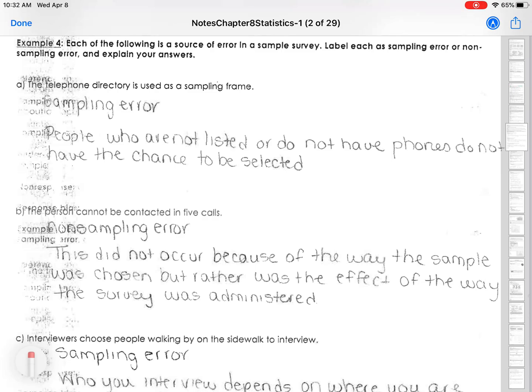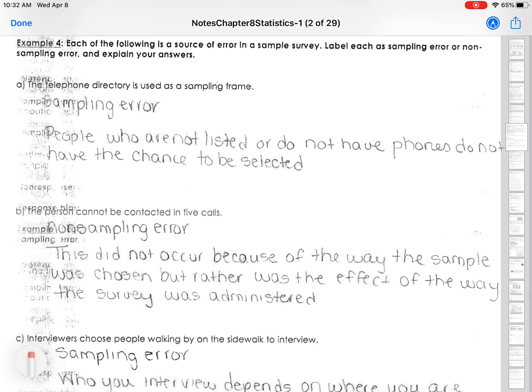So the telephone directory is used as a sampling frame. Well, that would be a sampling error because not everybody is listed. Not everybody has a phone number that you can use to be sort of selected from. In my household, we do not have an actual house line. So everybody has their cell phones, so we would not be listed in the phone book.